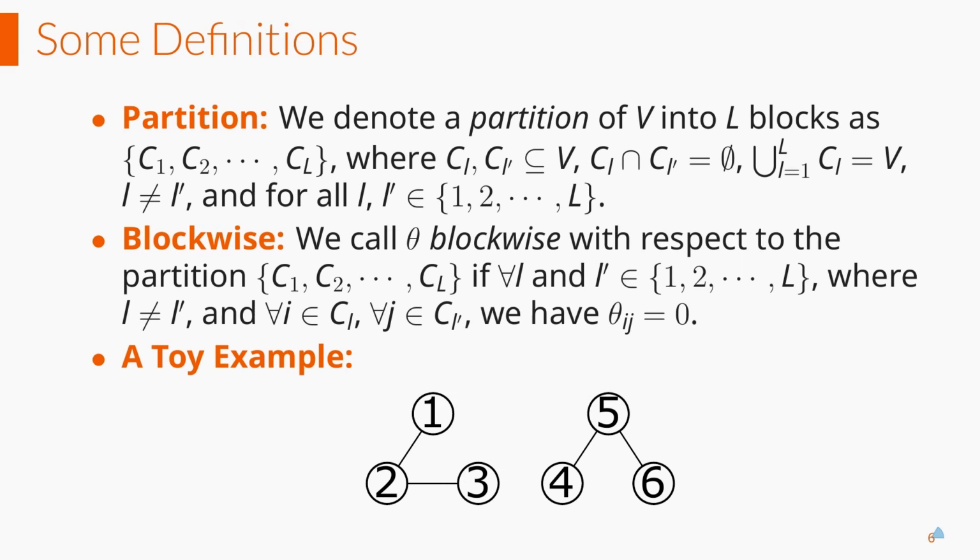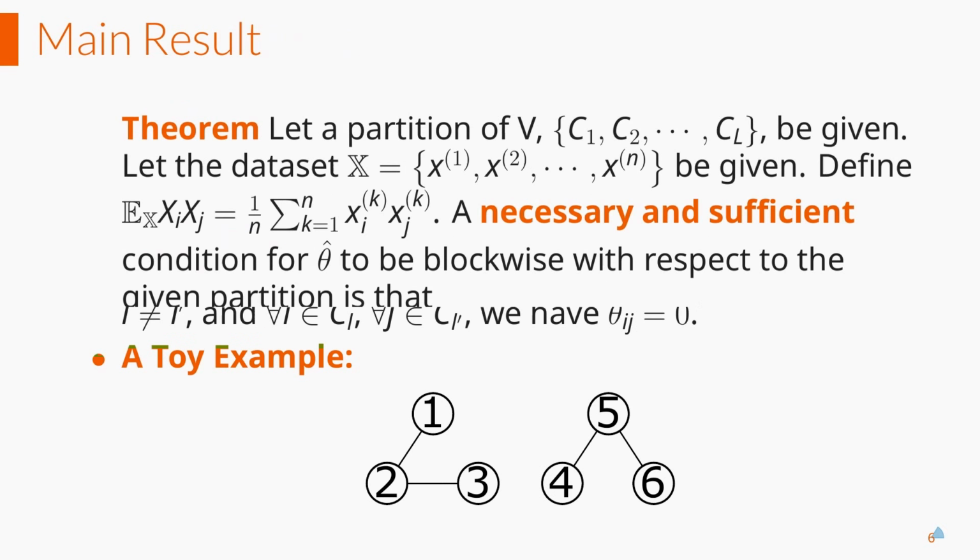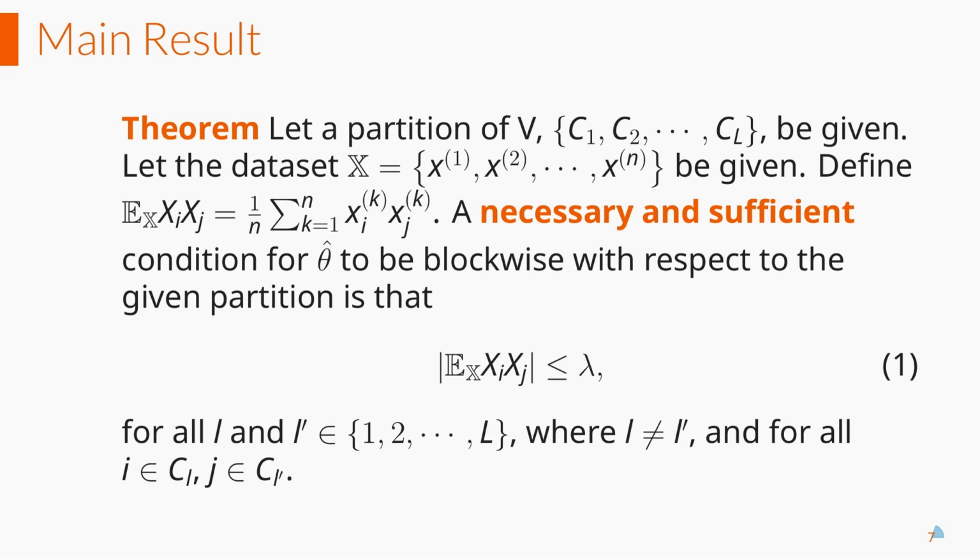To illustrate the screening rule, we first define block and blockwise. In this example, nodes 1, 2, 3 constitute a block, and 4, 5, 6 constitute another block. We call this structure a blockwise structure. Then, our screening rule is formulated into inequality 1. If ij satisfies inequality 1, we can conclude that theta ij equals 0. Notice that this calculation is very simple and efficient.